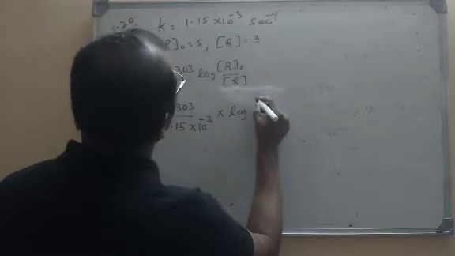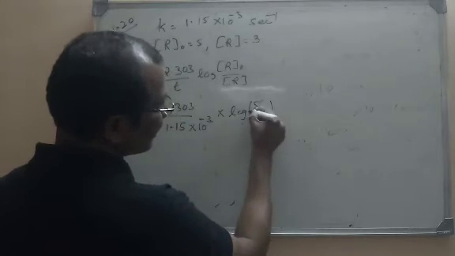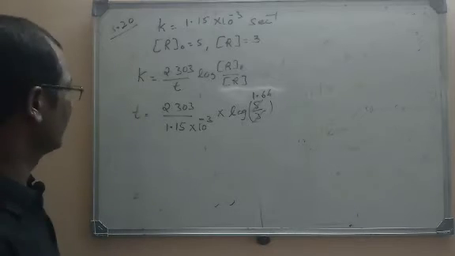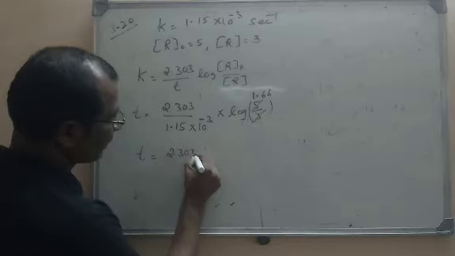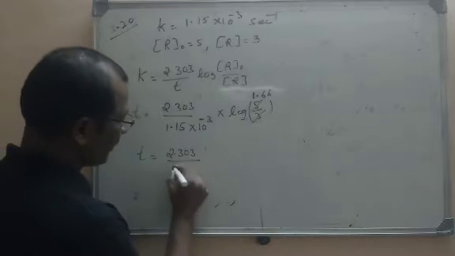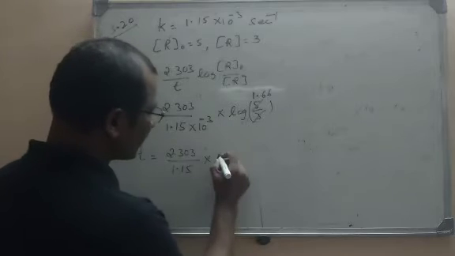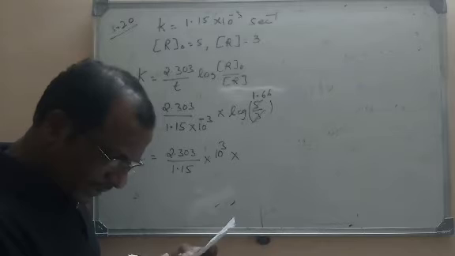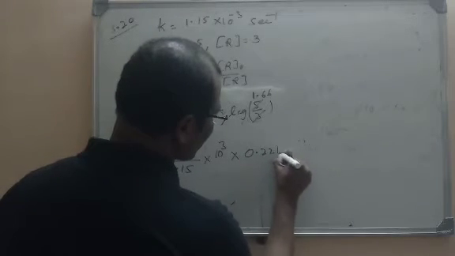Logarithm of R naught value is what? Here 5 by 3. You can cancel here, 3 ones are 3, nearly 1.66. So on substitution, time required t is equal to 2.303 divided by 1.15 into 10 power minus 3. To the numerator, it will become 10 power plus 3 into log 1.66. Through the logarithm table you can find it, 0.2219.